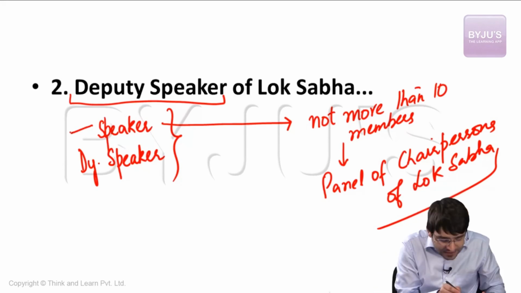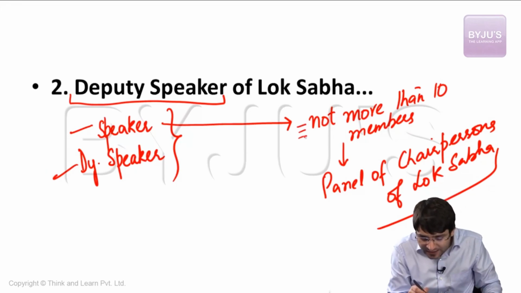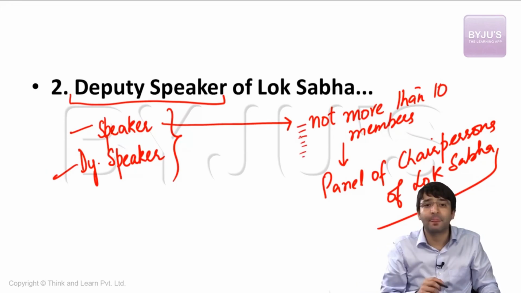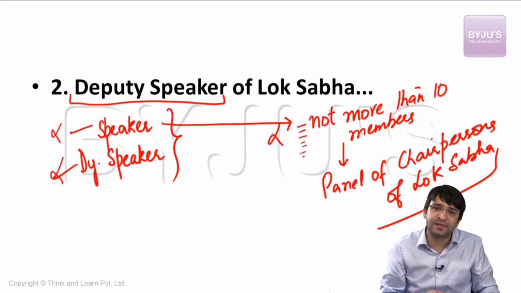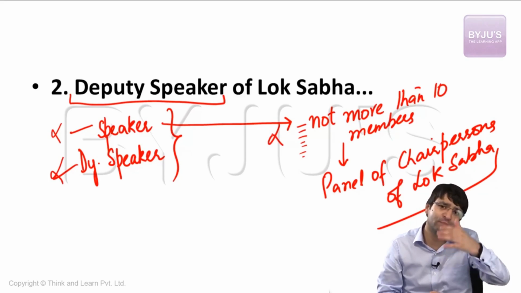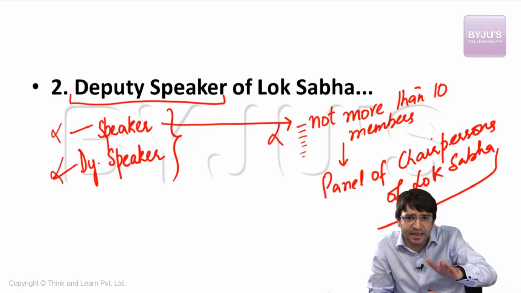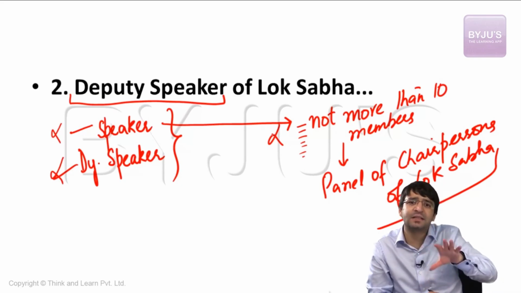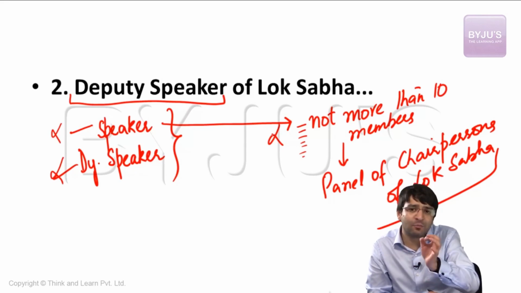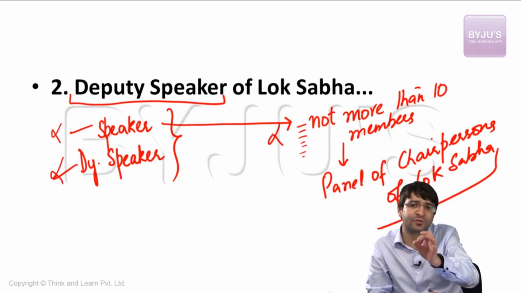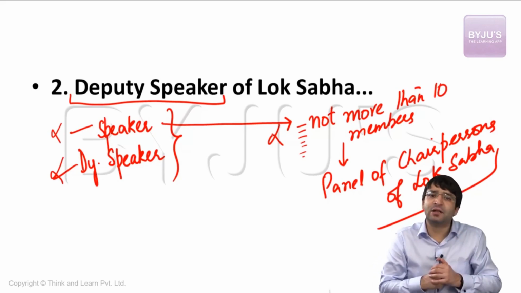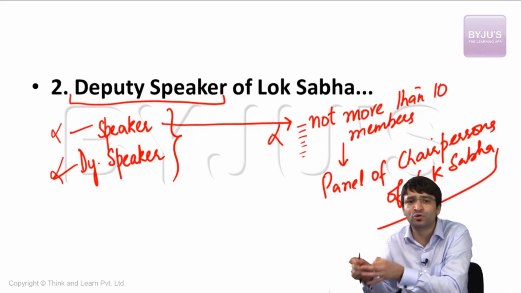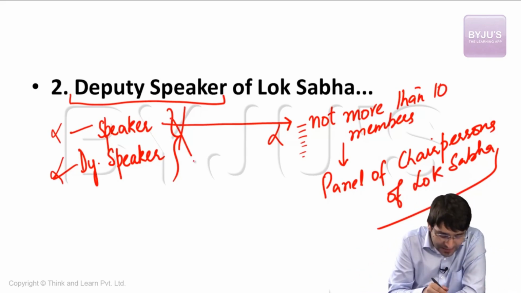That means if the Speaker is absent and the Deputy Speaker is absent, then anyone from these 10 members can preside over the functions of the Lok Sabha. In one instance, what if the Speaker is absent, the Deputy Speaker is absent, and all these 10 members are also absent? In that case, the House can choose anyone to preside over the Lok Sabha. That means the House which is present at that point in time can choose any member from amongst themselves and appoint that individual to preside over the functions of the Lok Sabha at that particular point of time. That means the Speaker, in her absence the Deputy Speaker, in their absence anyone from the panel of 10 chairpersons. If all of these individuals are absent, any member who is chosen by the House can preside over the Lok Sabha. But this is only if the Speaker and Deputy Speaker are absent.